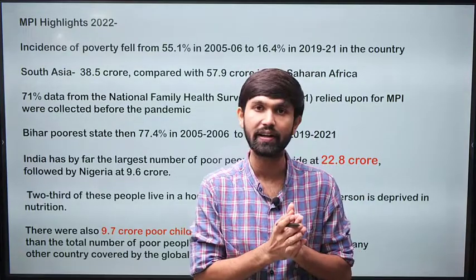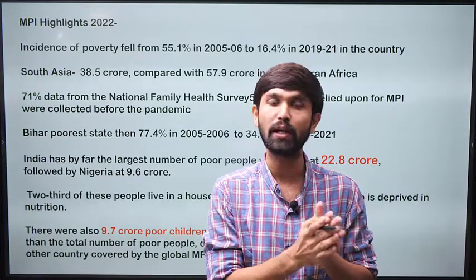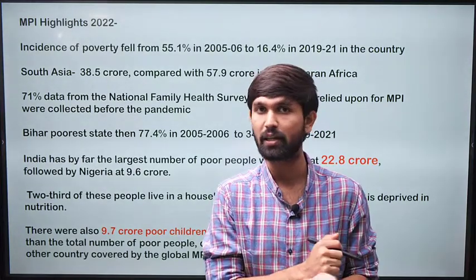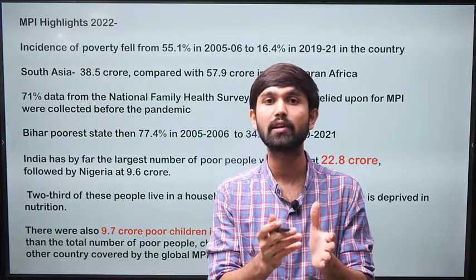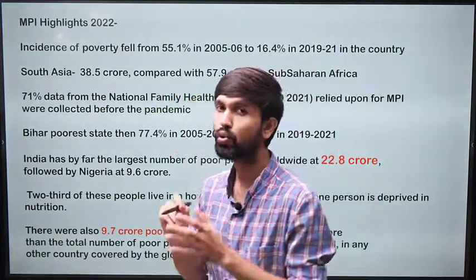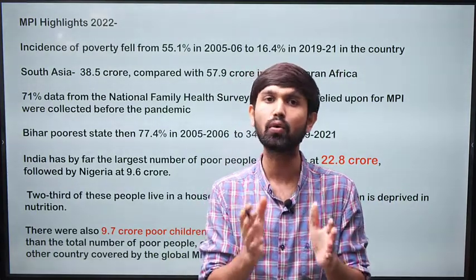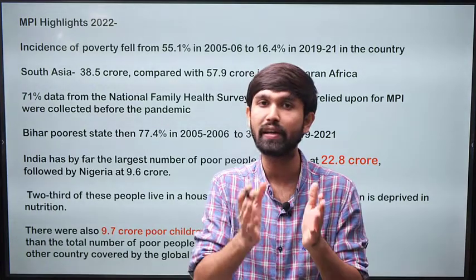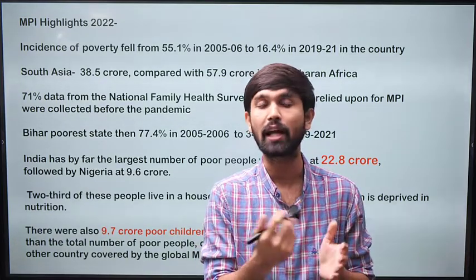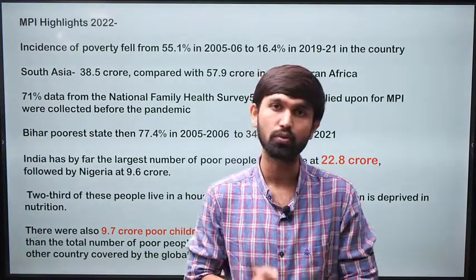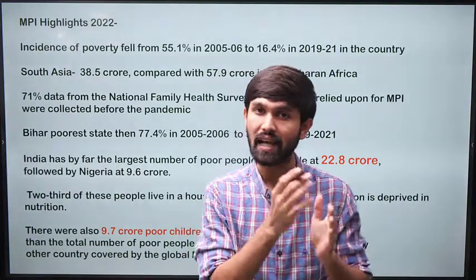Now, how has India fared in it? In October 2022, the UNDP and the other organization released the multidimensional poverty index. And this year, the good news for India is that the report says India has managed to reduce its poverty since 2005-2006, and close to 41.5 crore Indians have been taken out of poverty in this time period. So till now, the incidence of poverty according to the index has reduced.